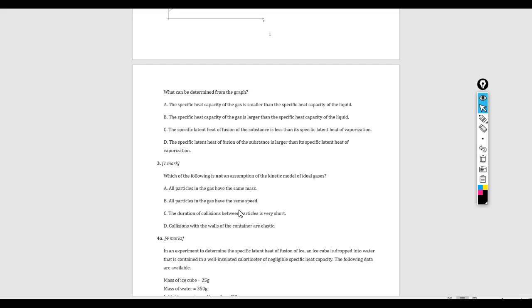And in fact, remember, real substances are made up of a bajillion tiny little gas particles. There's no possible way that every single particle in the gas can have the same speed, because they're continuously colliding with each other and with the container walls. And so B, there's no possible way that is true. C and D are, in fact, assumptions of the kinetic model of ideal gases. And so, again, the correct answer is going to be B for question 3.